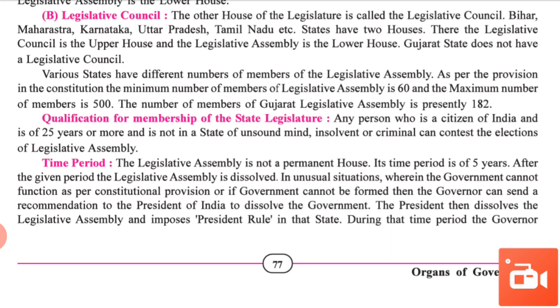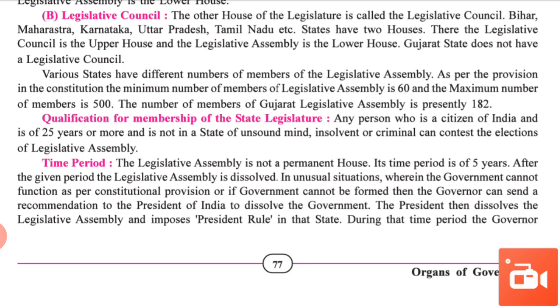Then the time period. The Legislative Assembly is not a permanent house. Its time period is 5 years. After the given period, the Legislative Assembly is dissolved. In an unusual situation wherein the government cannot function as per the Constitution's provisions, or if a government cannot be formed, then the governor can send a recommendation to the President of India to dissolve the government. Normally, in 5 years, a legislative assembly is dissolved.